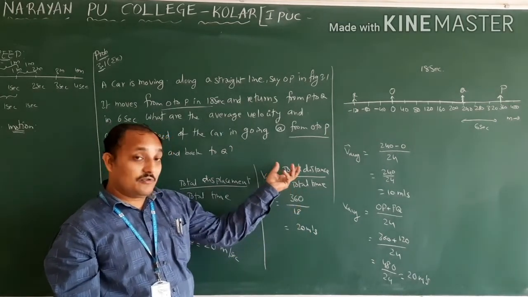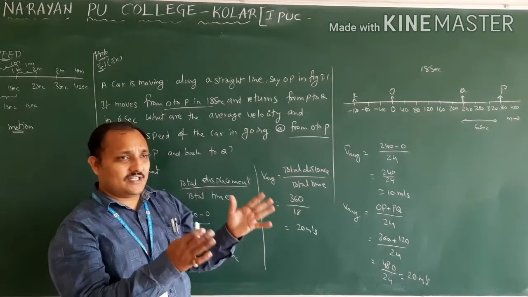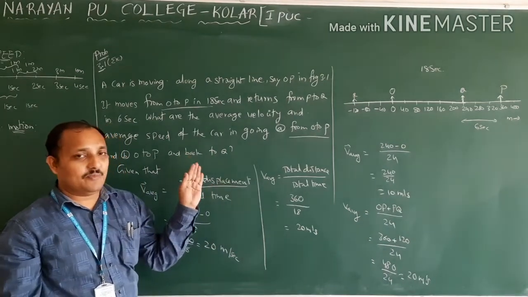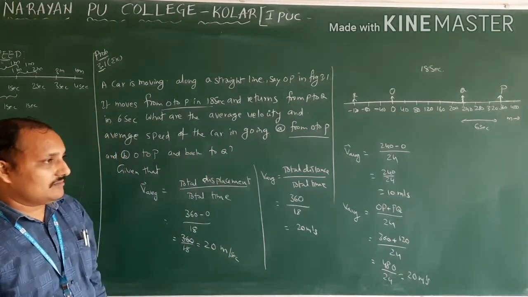So this is about how to do average speed and average velocity, and how you should take time and how you should take distance and displacement. Whenever you get distance, always take it positive. Whenever you have displacement, it is final position minus initial position. Okay.